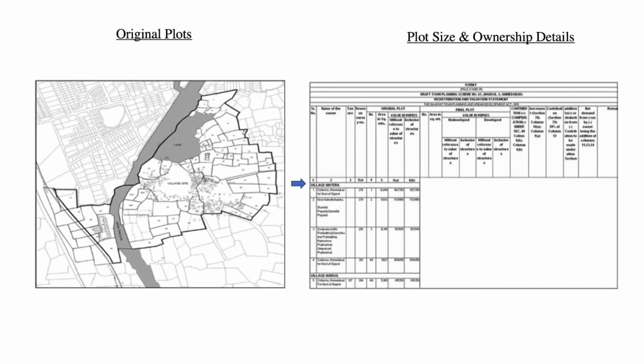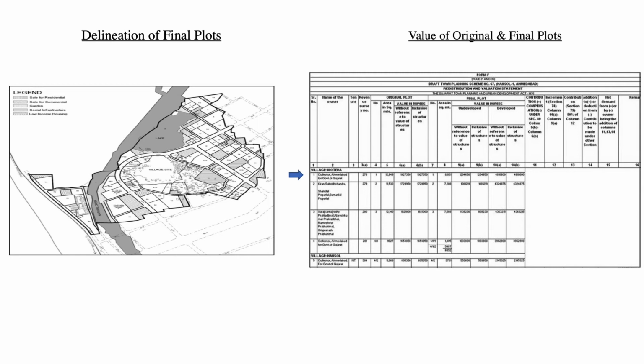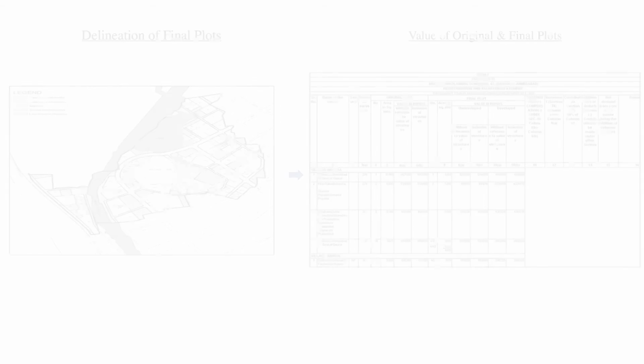Original plot boundary is delineated. The plot size and ownership details are listed in detail. The existing land is given access by laying out roads. Then plots for amenities with different uses are carved out. Delineation of final plots is prepared. The value of original and final plots is listed in detail.